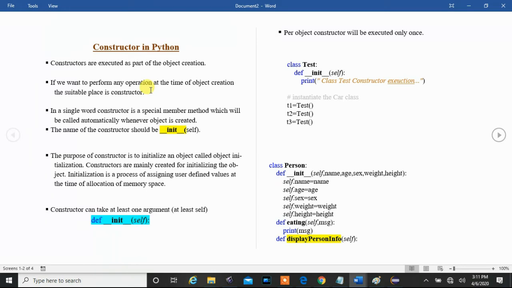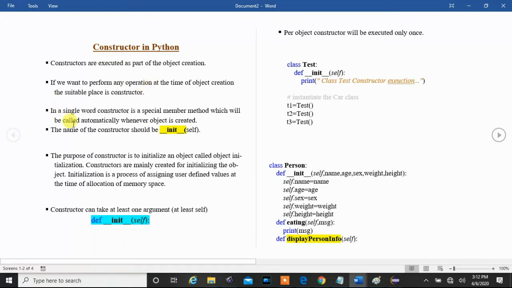Keep this point in your mind. Whenever you want to execute a set of lines of code at the time of object creation, we are required to place that set of lines of code inside the constructor. So whenever an object of the class is created, that set of lines of code will be executed.